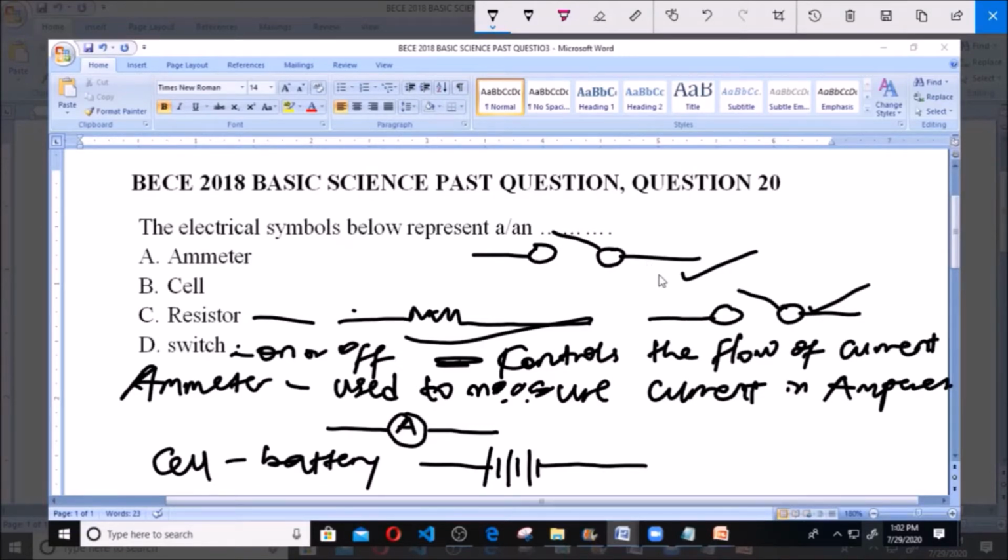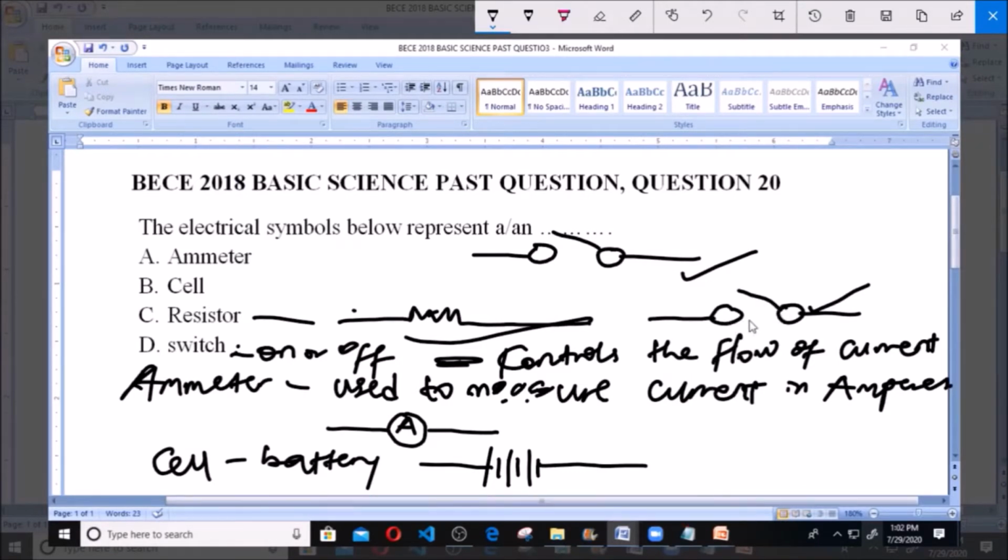So our answer is a switch, because like I told you, when you turn it on, it will enable current to flow through the circuit, and when you turn it off, it will prevent current from going to that circuit. So it controls the flow of what? Current in an electric circuit. Now how does it do this? Look at the symbol.